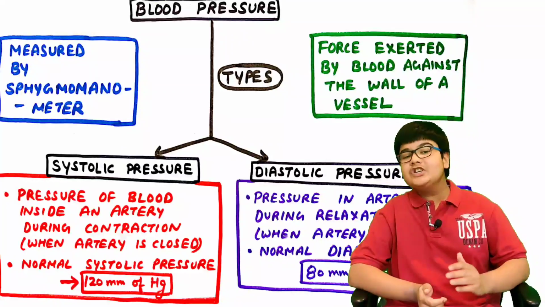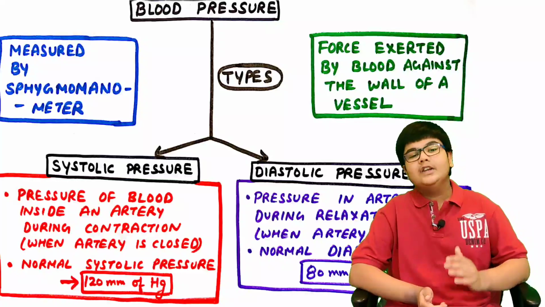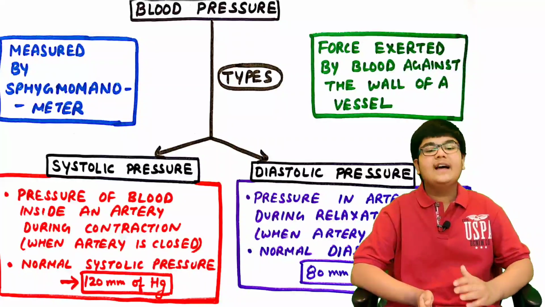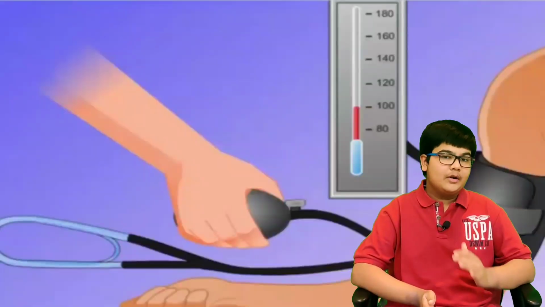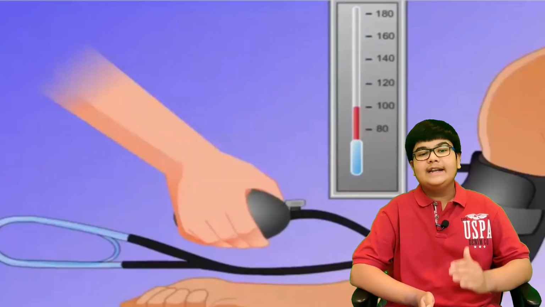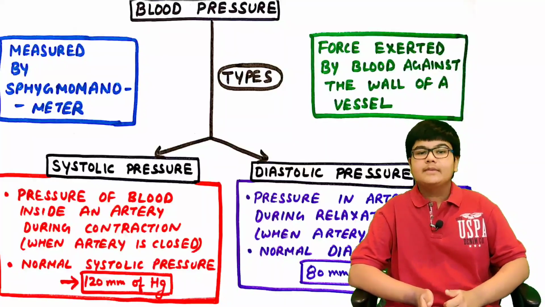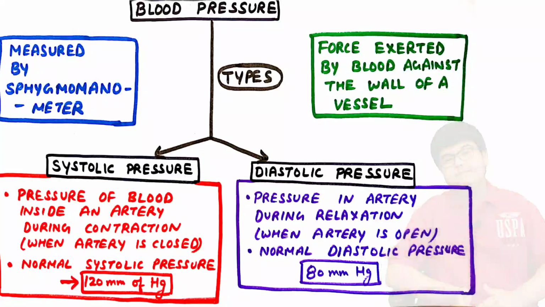Systolic pressure is the pressure of the blood inside an artery during contraction, that is when the artery is closed. And normal systolic pressure is 120 mm of mercury. Second, diastolic pressure. It is the pressure in the artery during relaxation when the artery is open. Normal diastolic pressure is 80 mm of mercury.